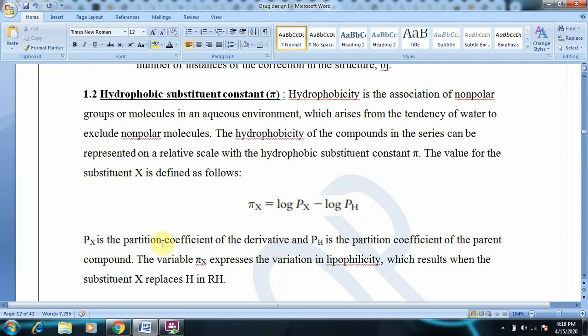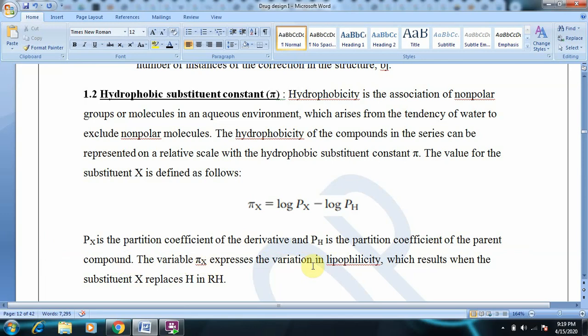Suppose you take the benzene ring as the parent compound, and its derivative is benzene with chlorine attached, that is chlorobenzene. So what is the derivative of benzene? Chlorobenzene. Now the partition coefficient of chlorobenzene is Px and the partition coefficient of benzene is PH, and pi x is the difference in the partition coefficient. So Px is the partition coefficient of the derivative and PH is the partition coefficient of the parent compound.